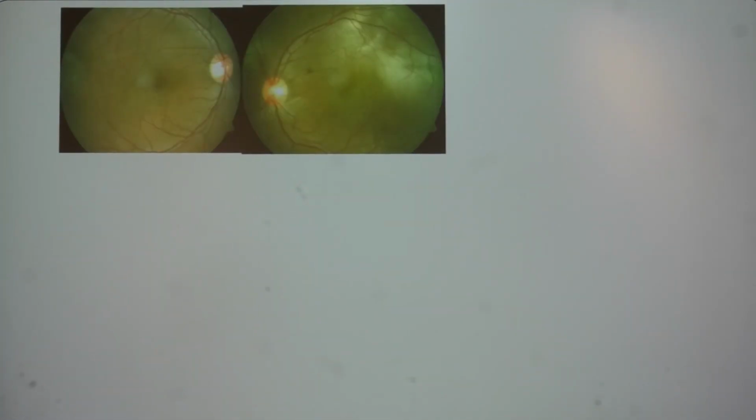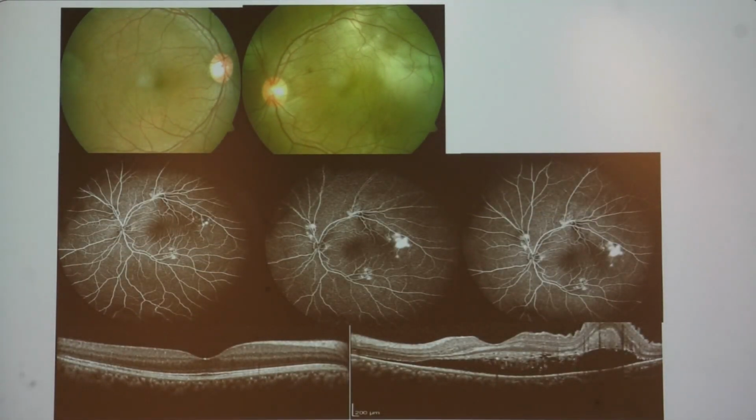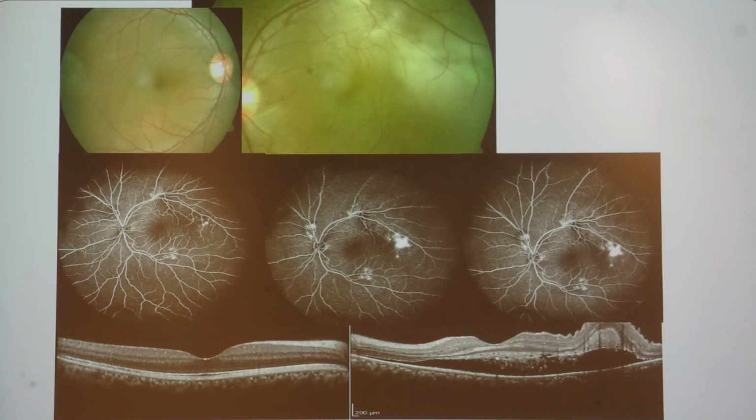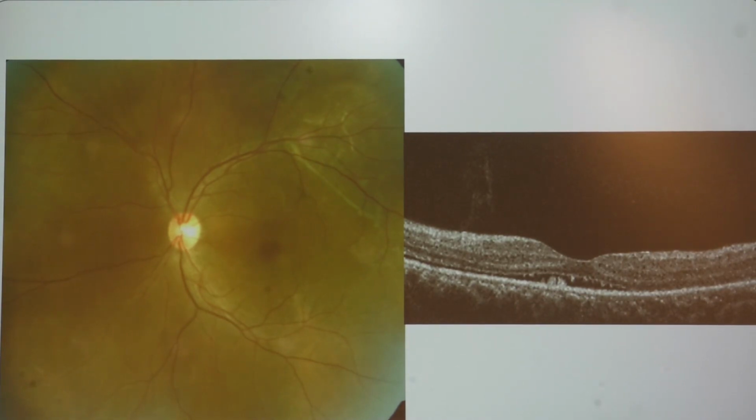Another case of a young male with unilateral subretinal lesions with ILM folds and everything in one eye, a very anxious patient. He was treated with corticosteroid elsewhere for 6 months, but the vision did not recover, so he came to us. On OCT and FFA, we could very well see that it was a case of central serous chorioretinopathy. A simple fundus examination would have also delineated that, revealing this central clearing of the lesions. And just the stoppage of the corticosteroid helped the patient in just 6 weeks.